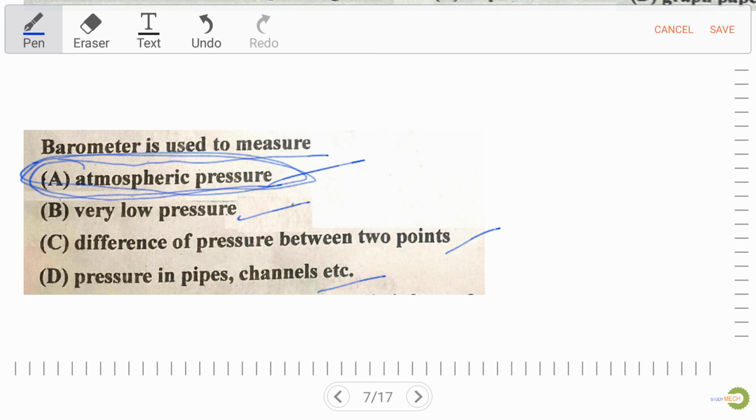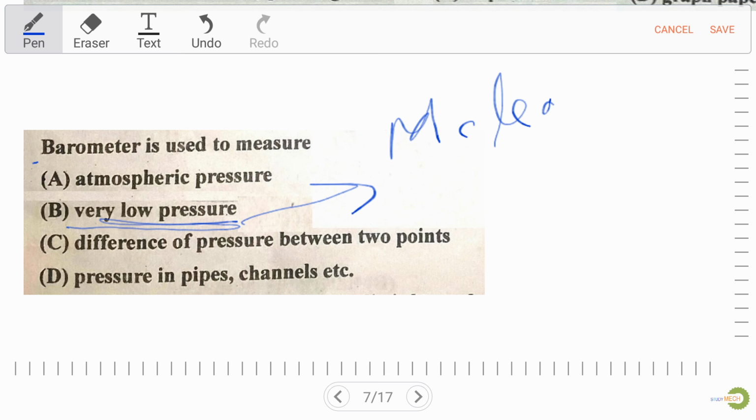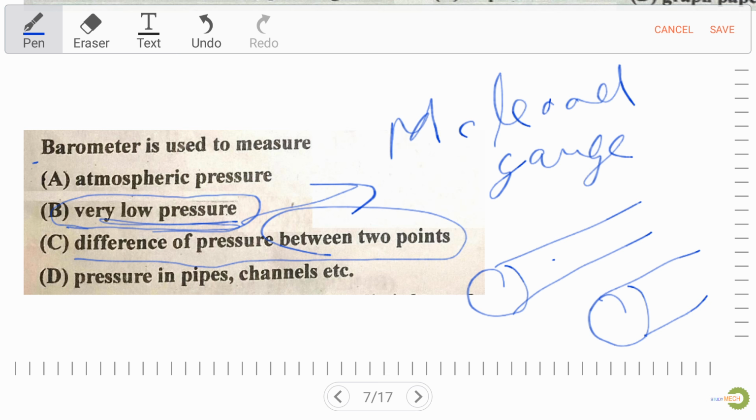Now let's discuss the other options. For very low pressure we have to use a McLeod gauge. So this is also a very important MCQ. With a McLeod gauge, whatever way you pronounce it, very low pressure can be measured. For option C, difference of pressure between 2 points: if we want to measure the difference of pressure between two pipes or at 2 points, we require a differential manometer, always remember.